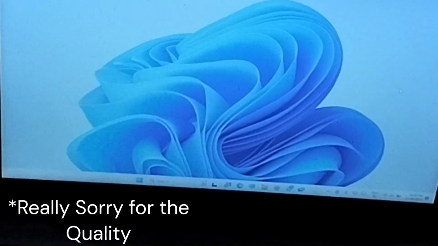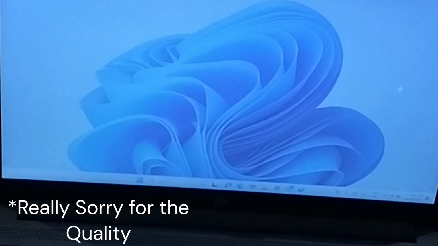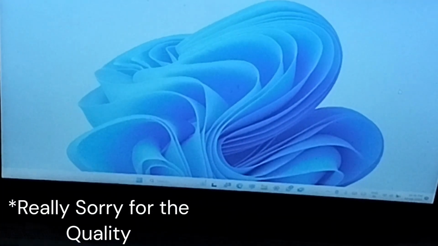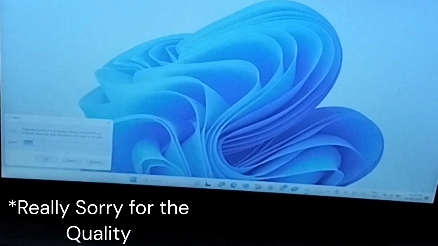Let me try this once again. Nope, it doesn't work. But if I press Windows and R, it is going to open this one option.